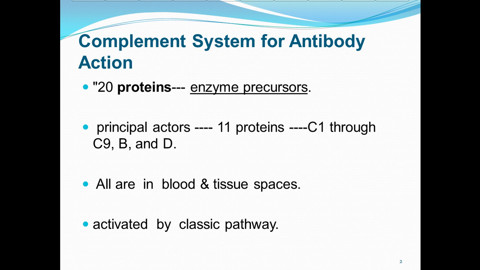So, complement system for antibody action. There are 20 proteins that are enzyme precursors. Principal actors include 11 proteins: C1 through C9, B and D. All are in blood and tissue spaces, activated by the classical pathway.